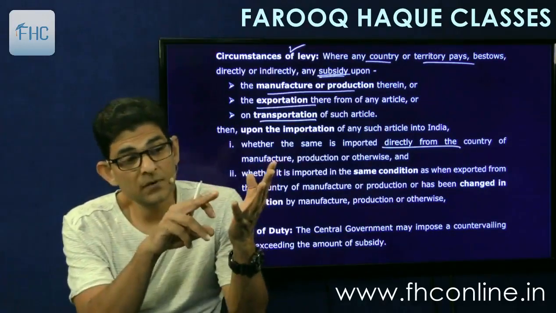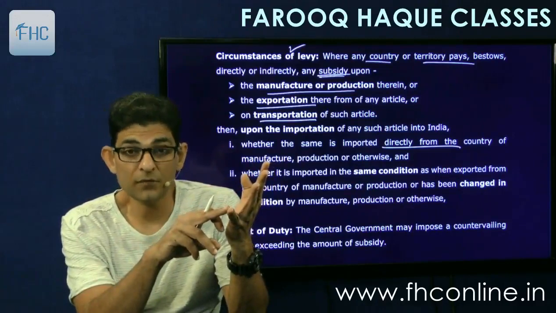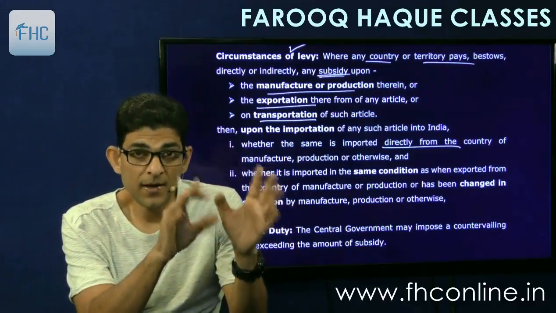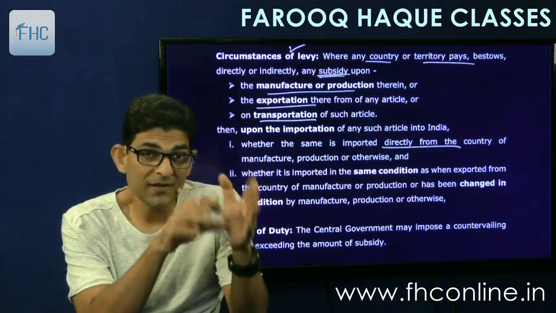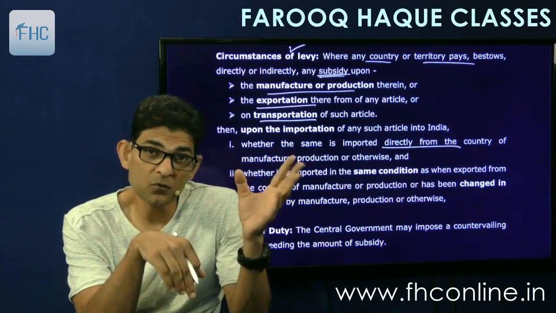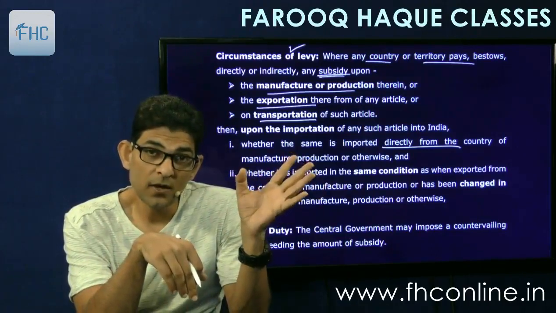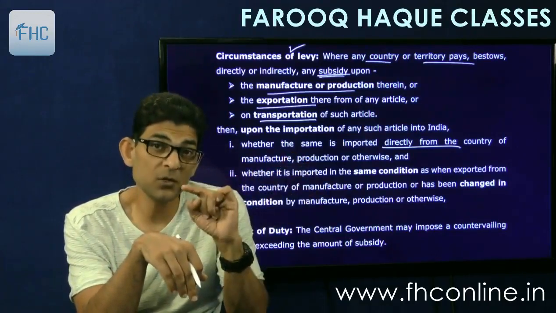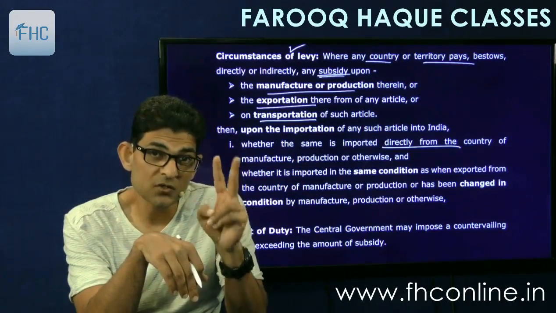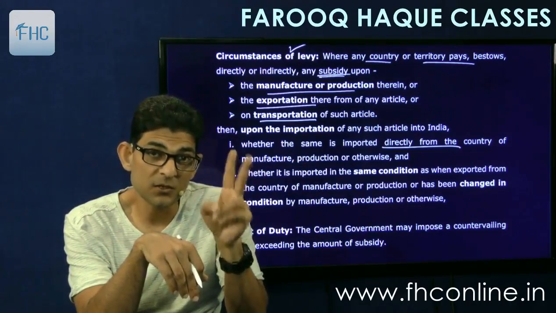Like for example, manufacturing of goods was done in Norway and the Norwegian government has given subsidy. Now whether those goods are imported directly from Norway into India, or we export from Norway to Finland, from Finland to US, and then from US we bring it into India, in both the situations we can charge this anti-subsidy duty.